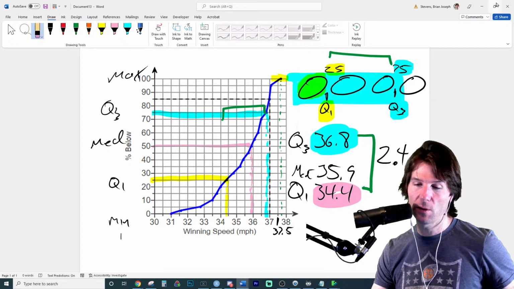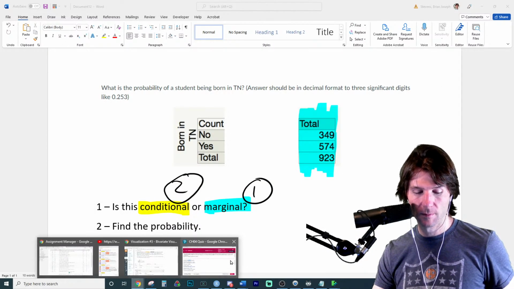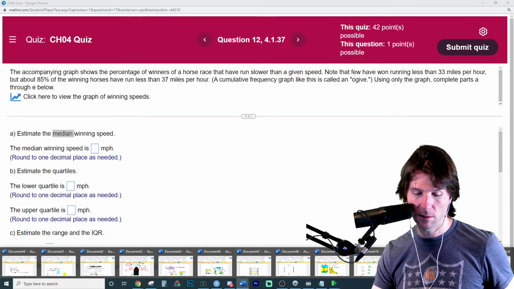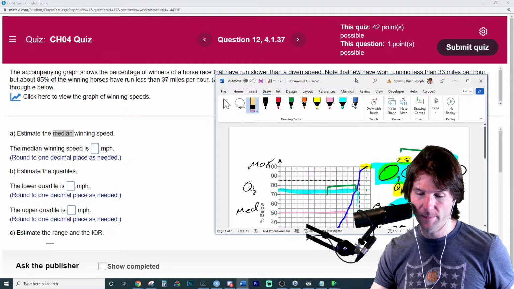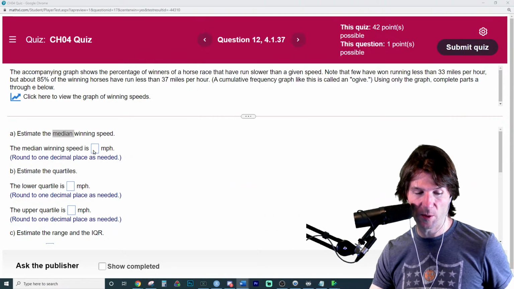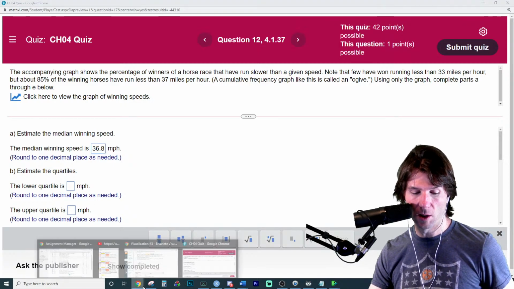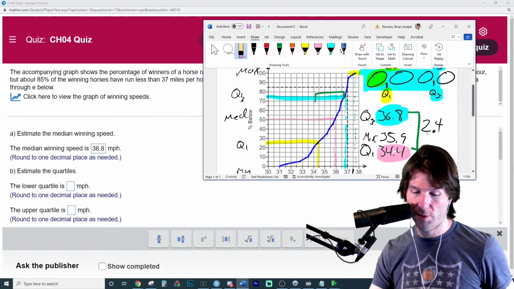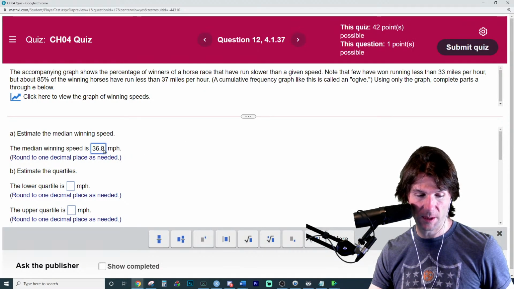So let's use this info to find the min and the max if we need to. The median was, maybe I'll zoom out right here. Can I read that still? Maybe. The median is 36.8. Basically just transcribing what we've done. The lower quartile is 35.9.